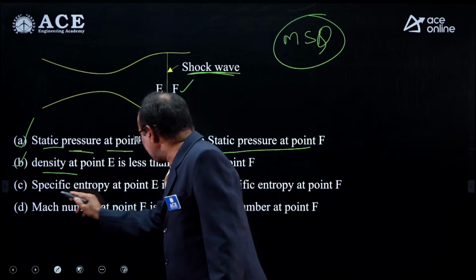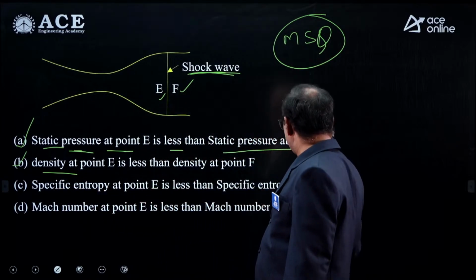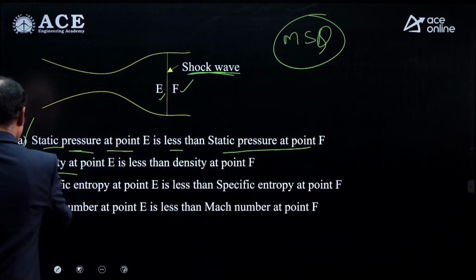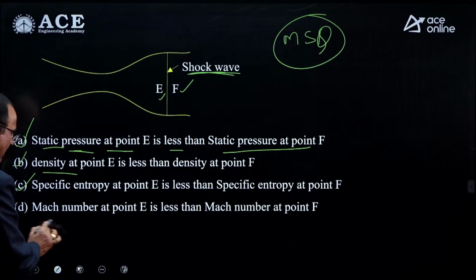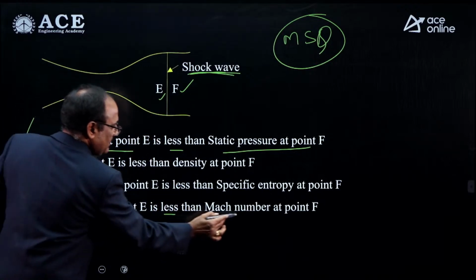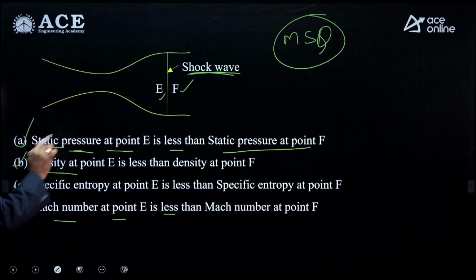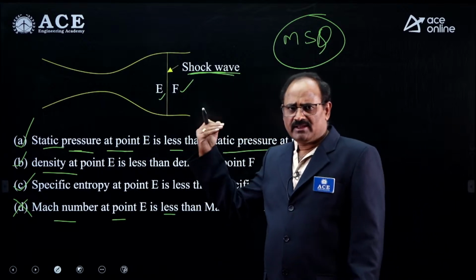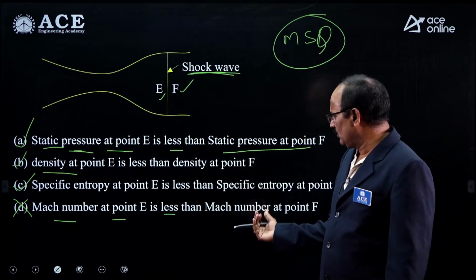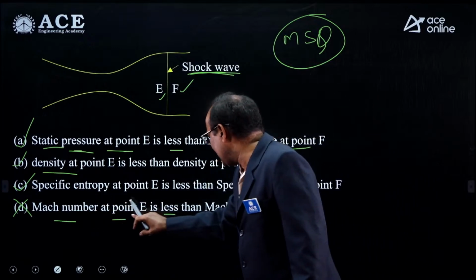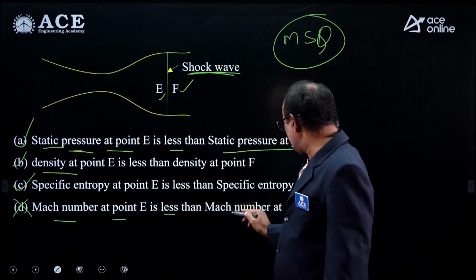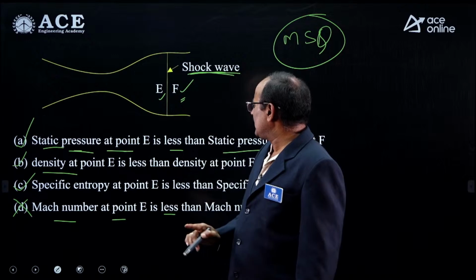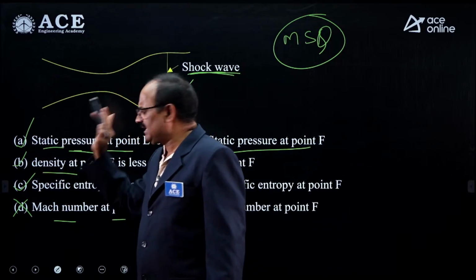Look at the third one: specific entropy at point E is less than specific entropy at point F. Absolutely correct, because of the normal shock wave, entropy is definitely going to increase. Look at the last statement: Mach number at point E is less than Mach number at point F. Absolutely wrong. Because of the normal shock wave, the velocity decreases, which means indirectly the Mach number is going to decrease. Practically, the Mach number at F is less than the Mach number at E. D is not correct. A, B, C are correct.